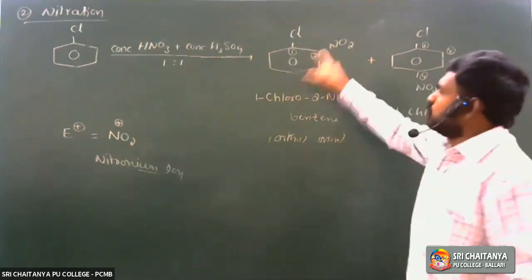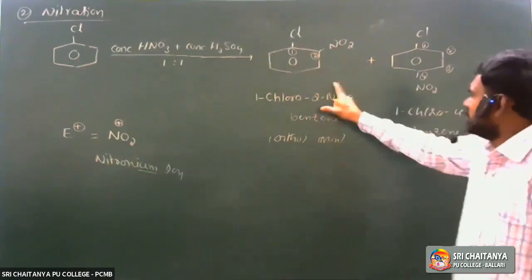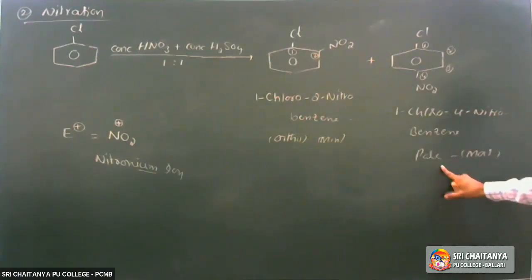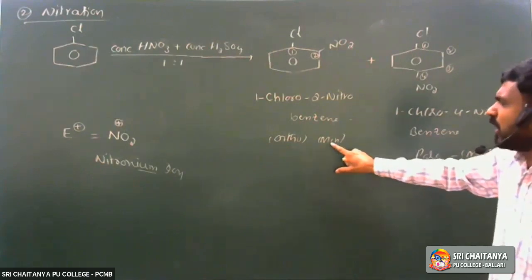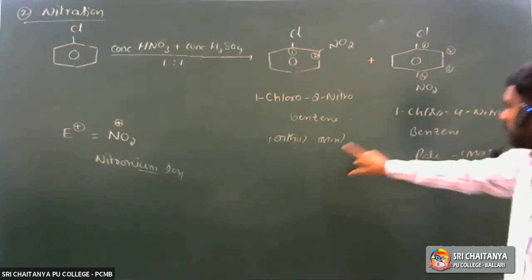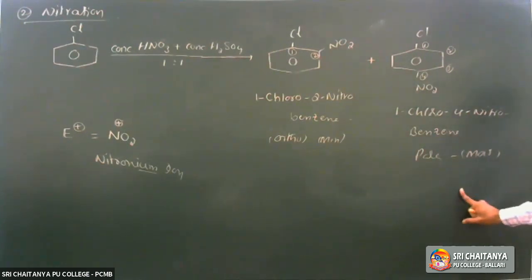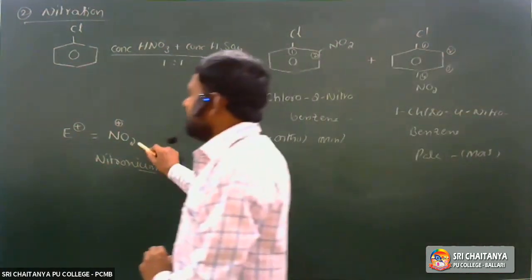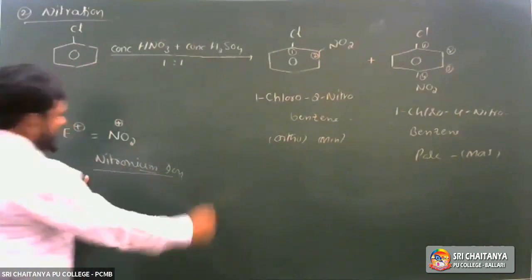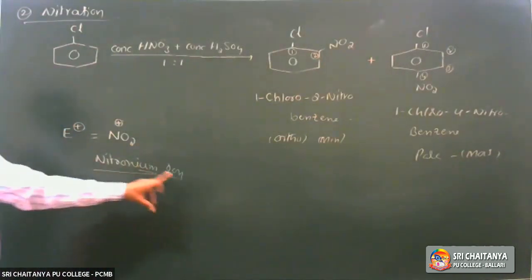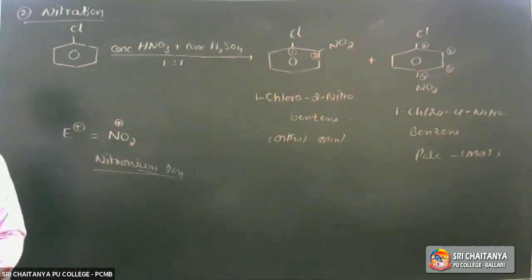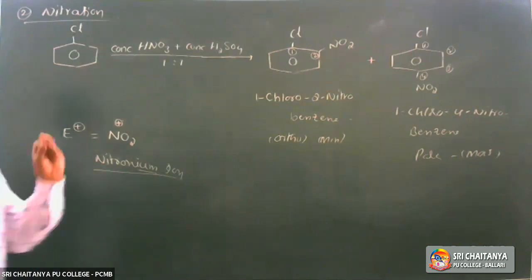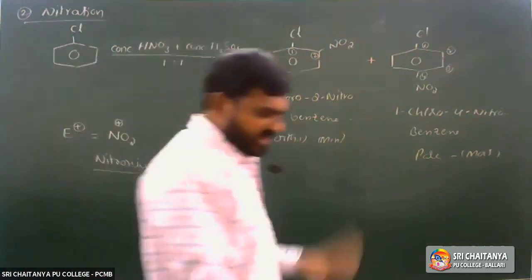1-Chloro-2-nitrobenzene is the ortho isomer, a minor product. The para compound is the major product. Here the electrophile is NO2+, the nitronium ion. Chlorobenzene on nitration gives ortho nitrochlorobenzene, 1-chloro-2-nitrobenzene, the minor product, and para, 1-chloro-4-nitrobenzene, the major product.